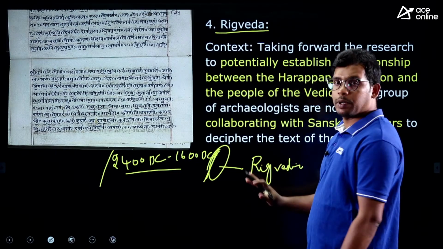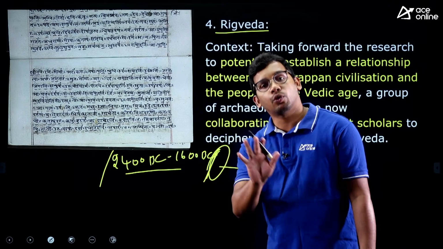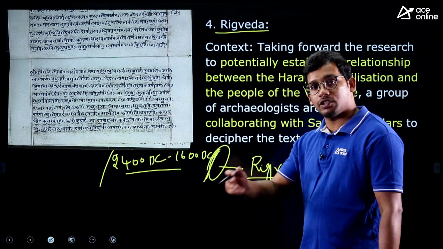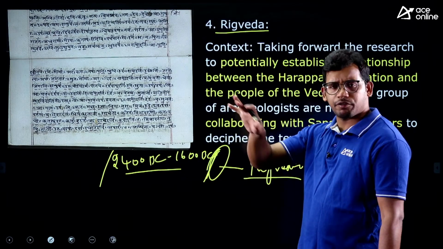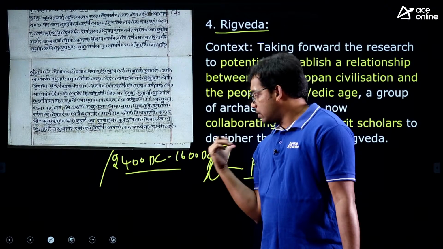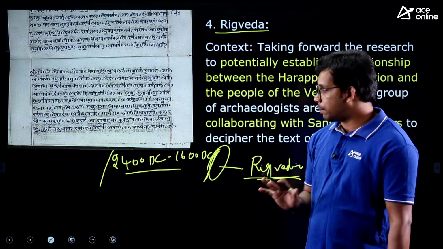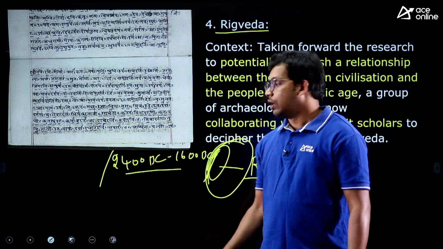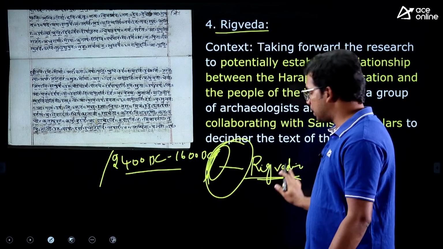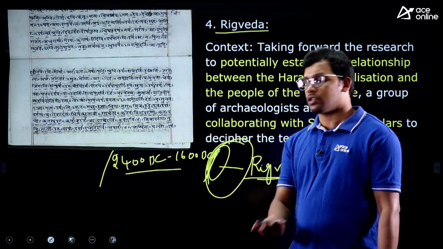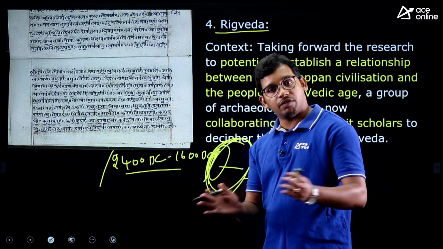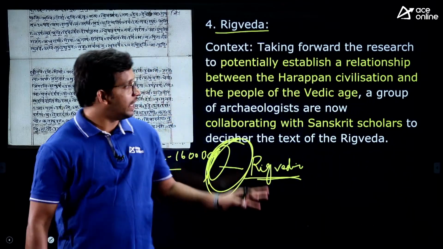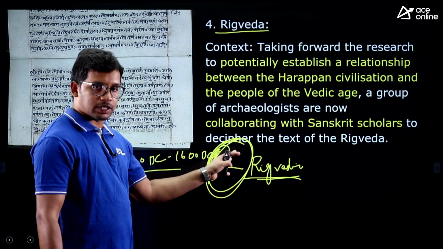Rigvedic age, and these people are relatively rural people. Harappan civilization people are urban people, and these people are Rigvedic age. Like Aryans came into India from different parts, right? So these people are a relatively rural population. So in between this, what has happened? Till now we don't know why the Harappan civilization collapsed, or how the people of the Rigvedic age came. There are some proposals, but we don't know the exact reasons for what happened in between these two ages, right?